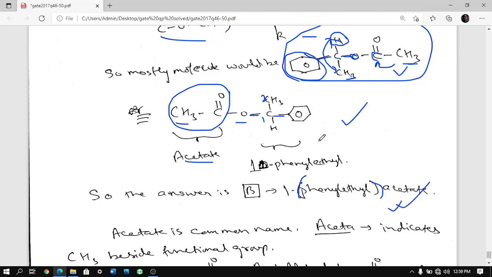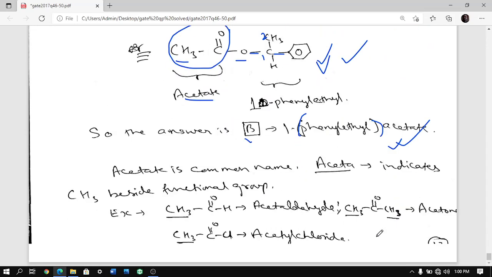After solving so much, still they don't give you the direct answer. You have to find it from the name. If it was direct, maybe you could have got it much easier, but then you should also write the name. So it is very clear, the product, the answer is B, that is 1-phenyl ethyl acetate, right? That's it for today.